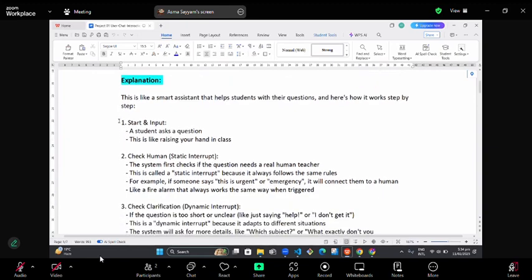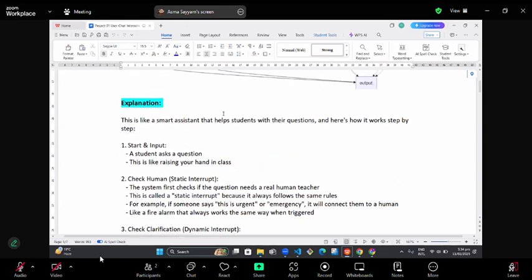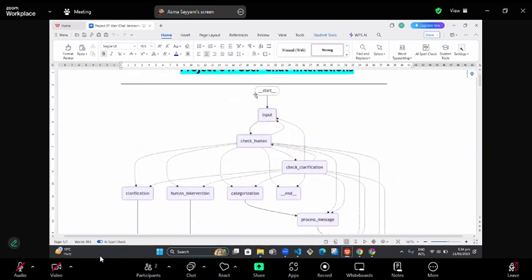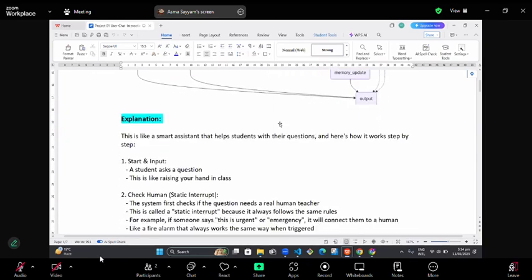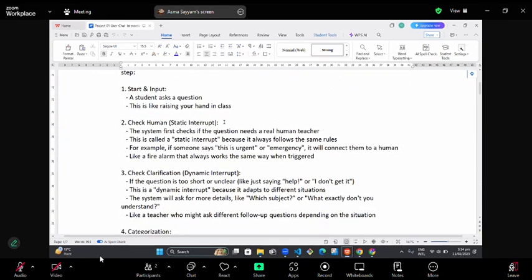The first step here is that a student asks a question. It's the same as a student raising their hand in class to ask the teacher a question. So the start and input boxes mean that the user is asking a question, and the teacher here is the agent or the chatbot. The second step is check human. That is the static interrupt that we talked about at the start of the video.